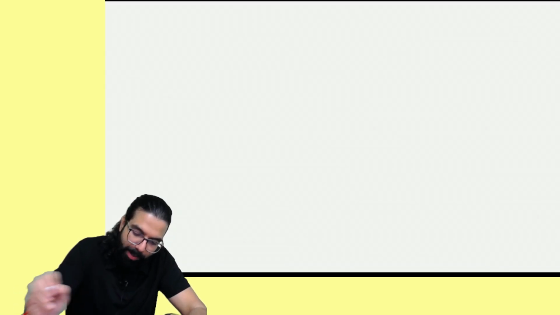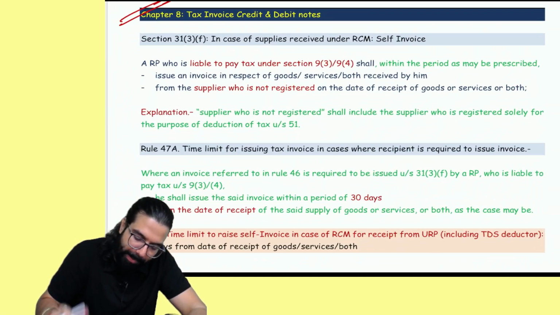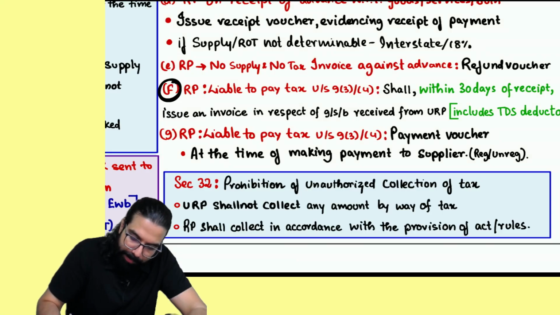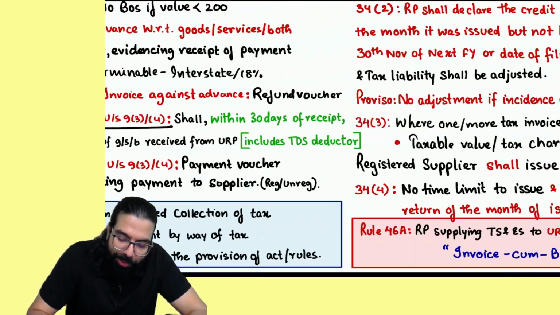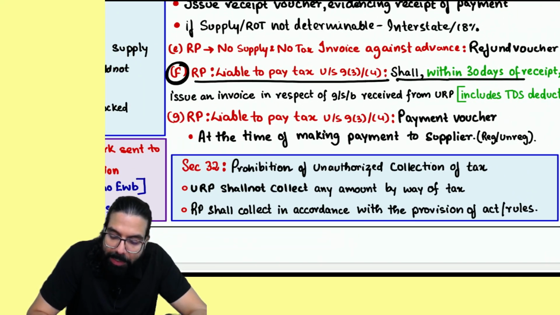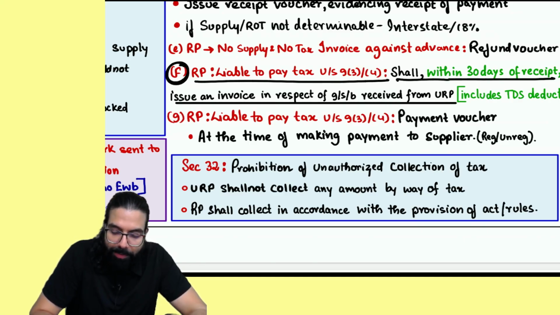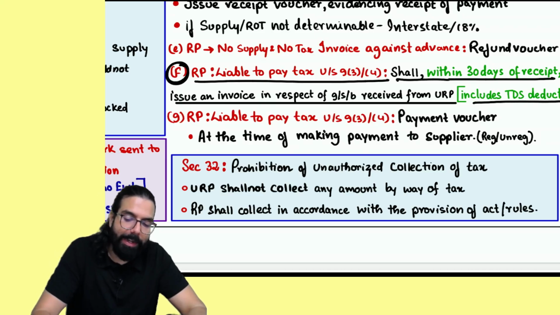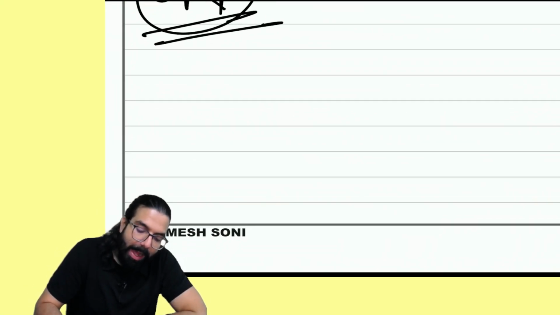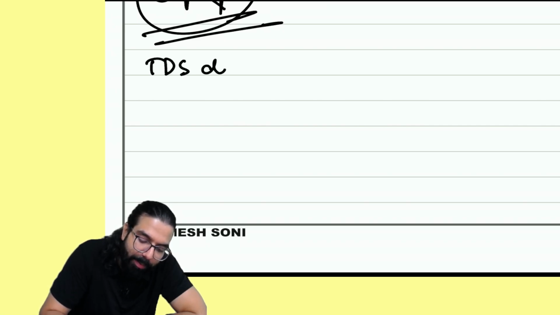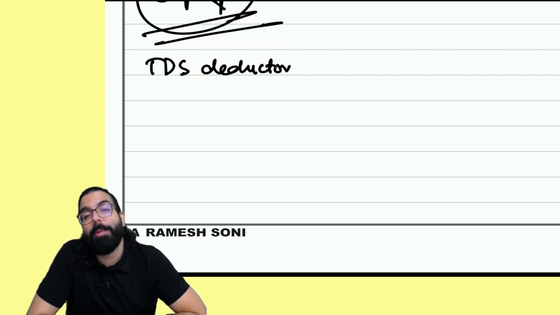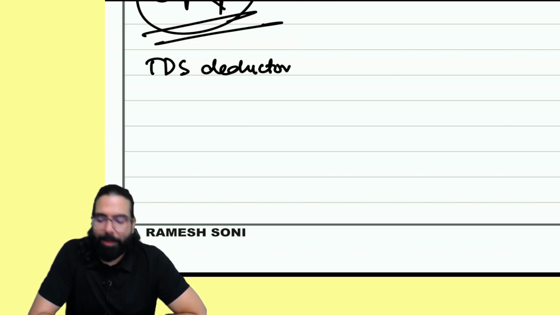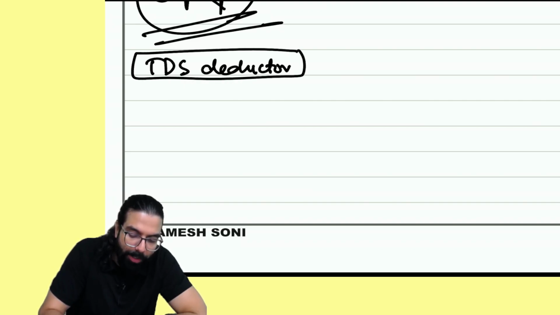They have told, see here everyone, 31(3)(f): if you are liable to pay tax under RCM, you shall, within how many days? 30 days of receipt, issue an invoice in respect of goods or services received from an unregistered person, including TDS deductor. So what they are telling, everyone, unregistered person and TDS deductor, who is Department of Central Government, State Government, Local Authority, Governmental Authorities, Governmental Agencies, or any person notified by the government. Yes, sir. These are called TDS deductors.